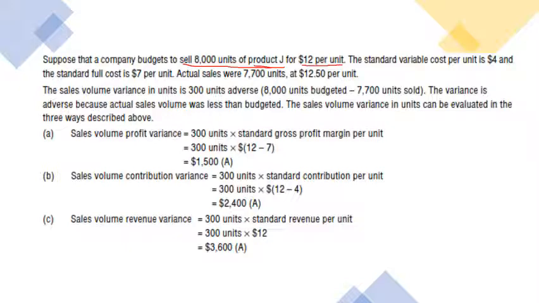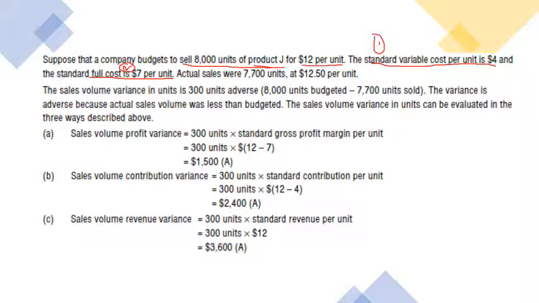The standard variable cost per unit is 4. This is point 1. And the standard full cost, the total cost of the product, is 7. This is point 2.